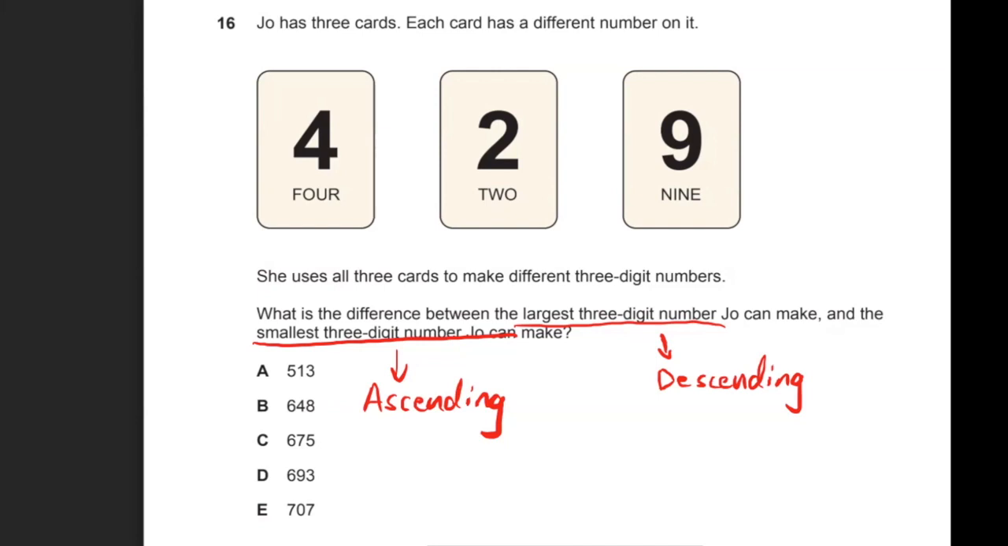So if you're trying to make the largest 3-digit number and I put them in descending order, it will be 942. And if I'm making the smallest 3-digit number, I'll put them in ascending order, so 249. So what is the difference? I just subtract them.